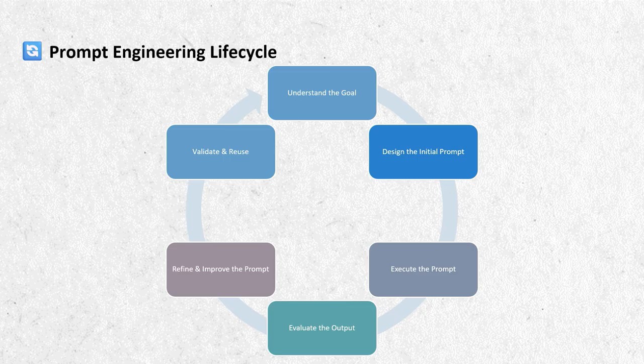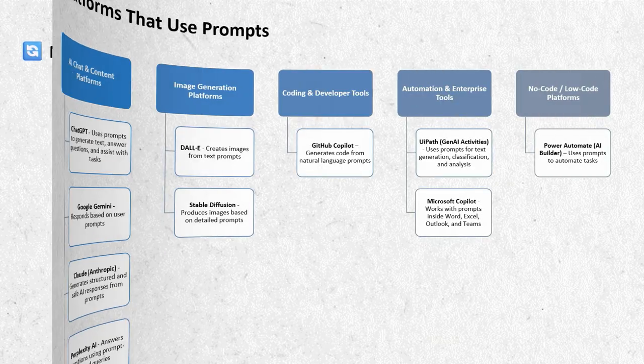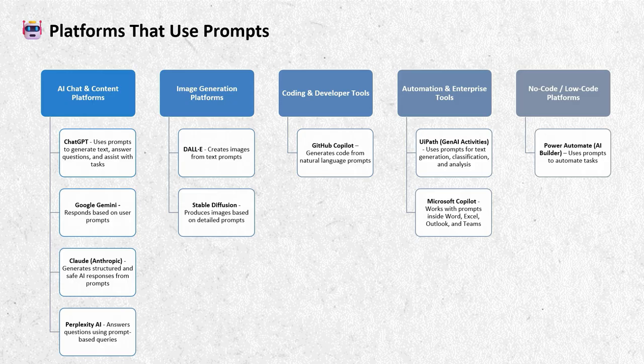Now, let's understand something very important. Prompts are not limited to just ChatGPT. Let me break this down category by category in a very simple way. AI chat and content platforms. These are the platforms most people are already familiar with. Examples: ChatGPT, Google Gemini, Claude, Perplexity AI.